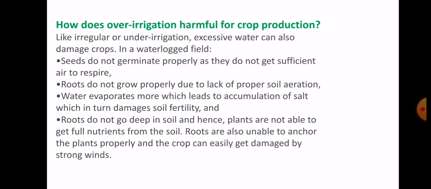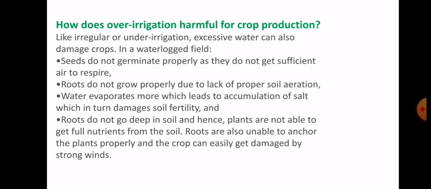Now the third point is that if the extra amount of water is present in our crop, then the roots will not be able to go deep into the soil, so the plants are not able to get full nutrients from the soil, and also the roots are unable to anchor the plants properly.